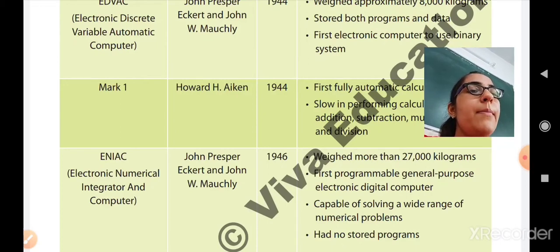It was capable of solving a wide range of numerical problems, even large calculations. It had no stored programs, which was its limitation: it had no memory to store programs.